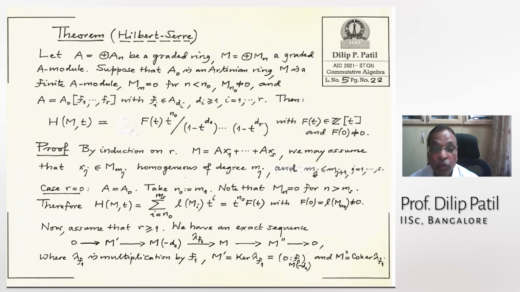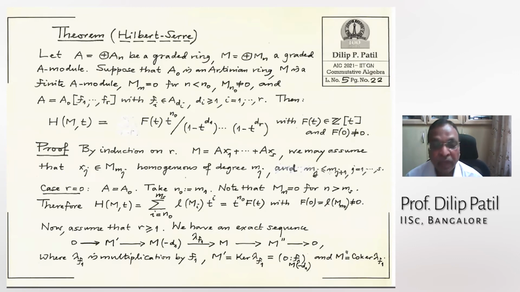So these are homogeneous components of degree mj's. And also we can arrange them so that the degrees of these Xi's are increasing. If somebody has a smaller degree, I will renumber it and bring it first. So mj is less than or equal to mj plus 1. These are increasing homogeneous components, increasing degrees.